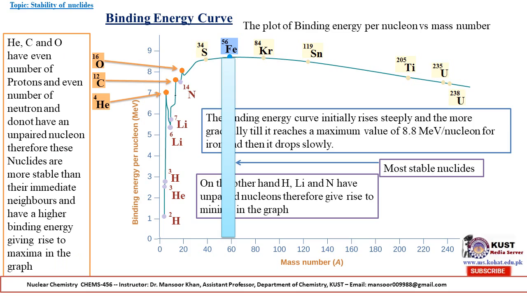Helium, carbon and oxygen have an even number of protons and an even number of neutrons and do not have an unpaired nucleon. Therefore, these nuclides are more stable than their immediate neighbors and have a higher binding energy, giving rise to the maxima in the graph.